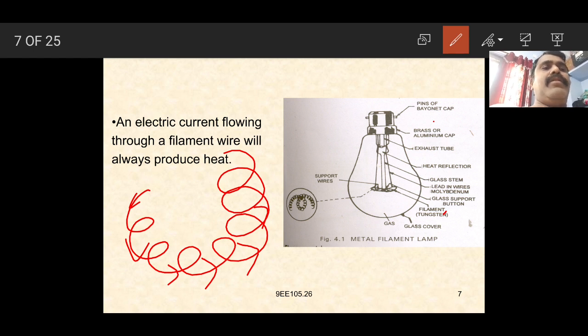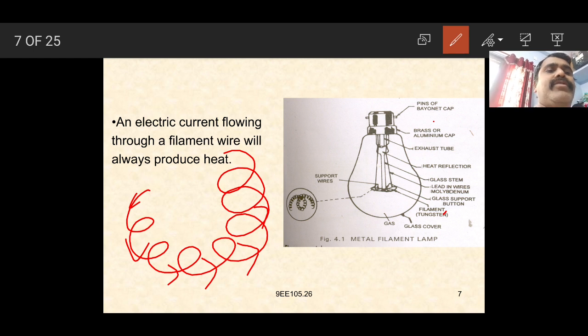Inside the bulb we have the filament. This filament is made up of tungsten. Whenever the current passes through the tungsten filament, it becomes red hot, and the light can be observed. This is placed inside the glass cover of the bulb, and the gas is filled inside this glass cover.